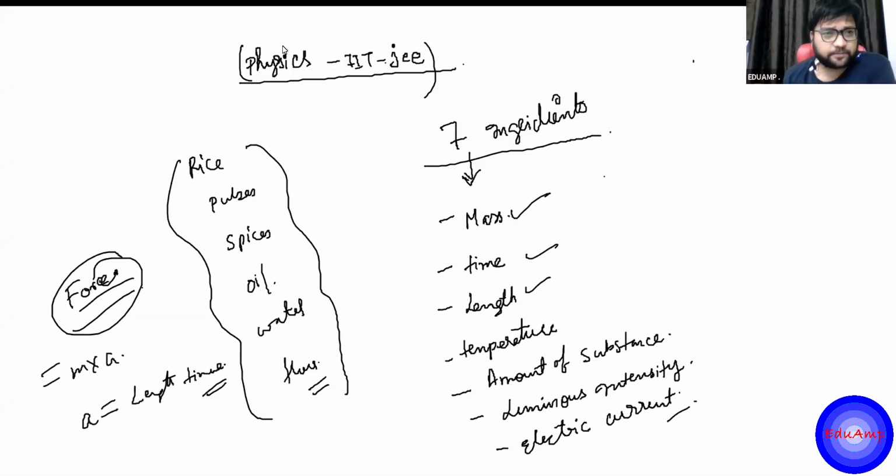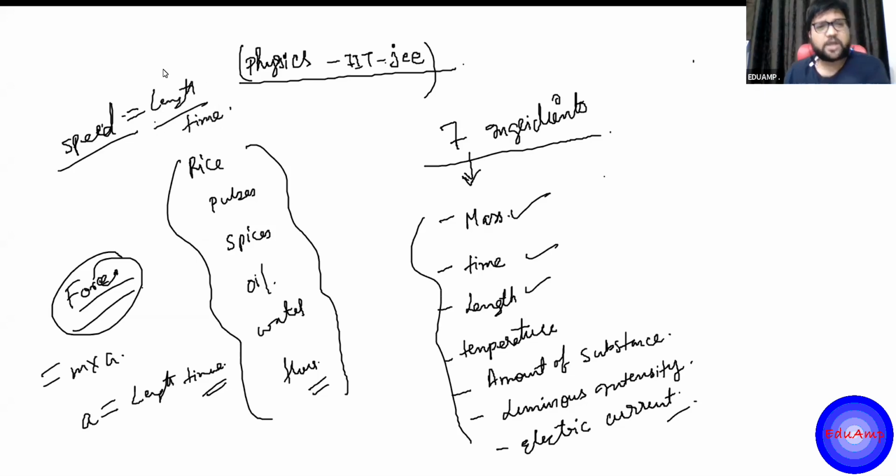Anything. Let's say speed. Speed is something that we see in day-to-day life. The rate of change of the position, how fast a body is moving or how slow a body is moving. So the speed is not in this list. It is made of length upon time. Length upon time, this is speed.